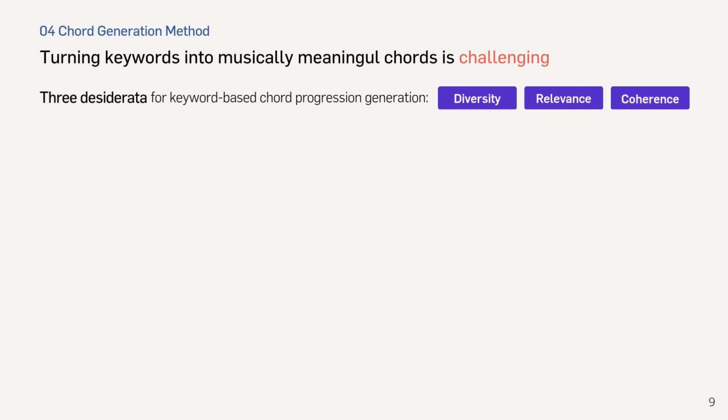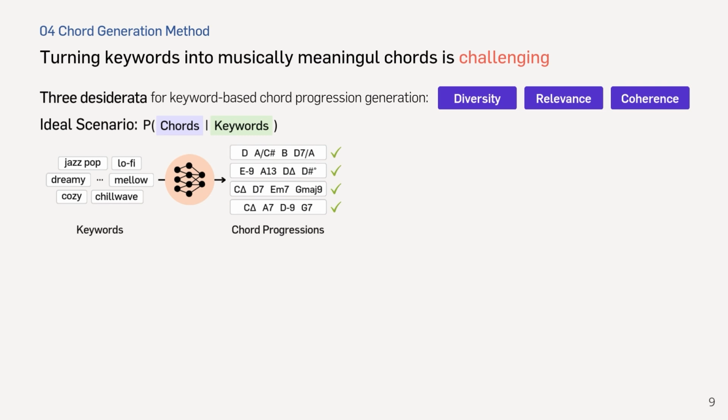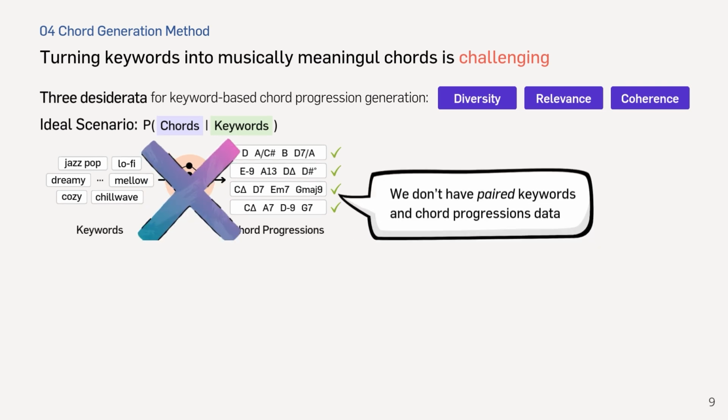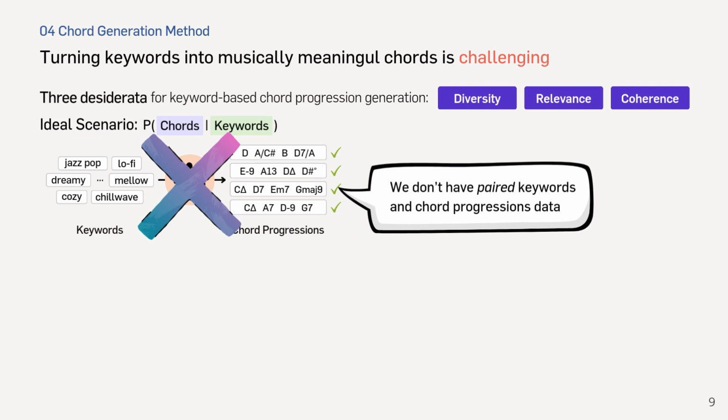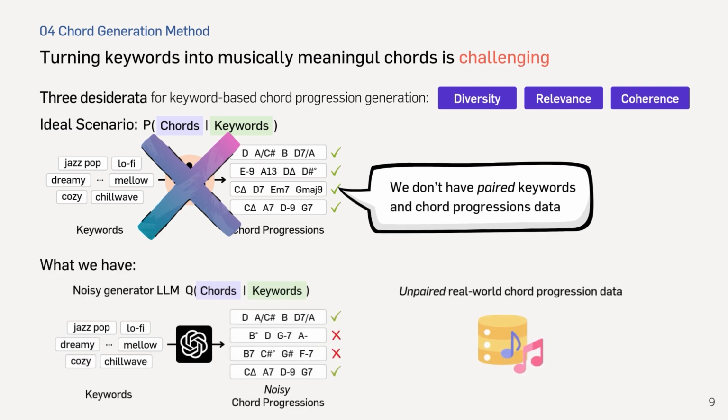Ideally, we would have a single generative model capable of producing diverse, relevant, and coherent chord progressions directly conditioned on user-provided keywords. However, we found this direct generation approach was impossible at the time due to the lack of paired keyword-chord data for training. Instead, we had access to two complementary sources. First, an LLM capable of generating diverse and relevant, but often musically incoherent chord progressions given keywords, as it was not directly trained on music data. And second, an unpaired dataset of real-world chord progressions.